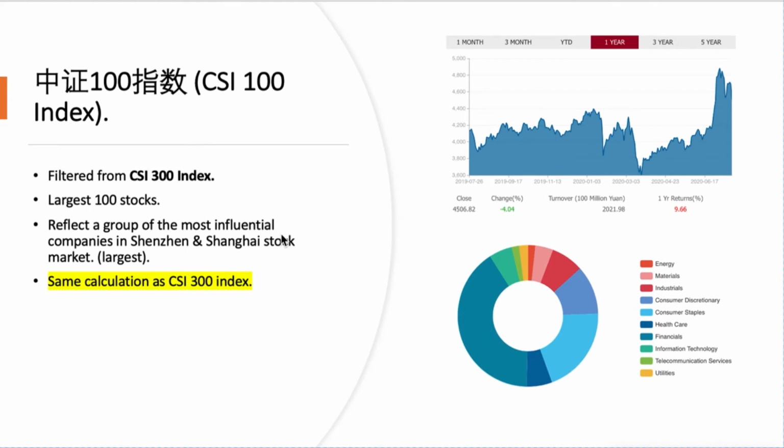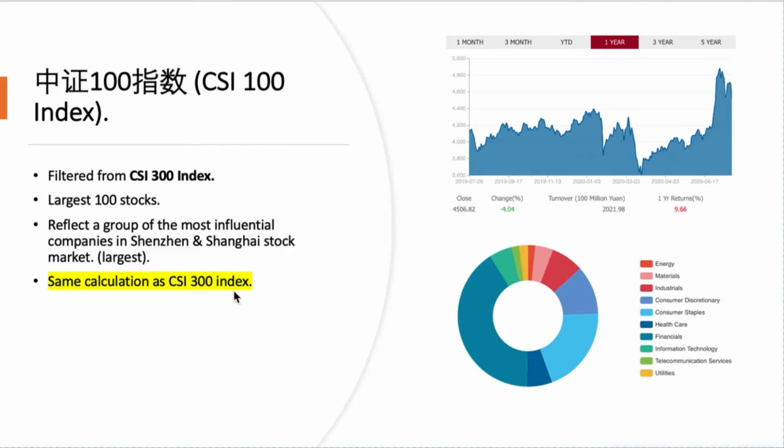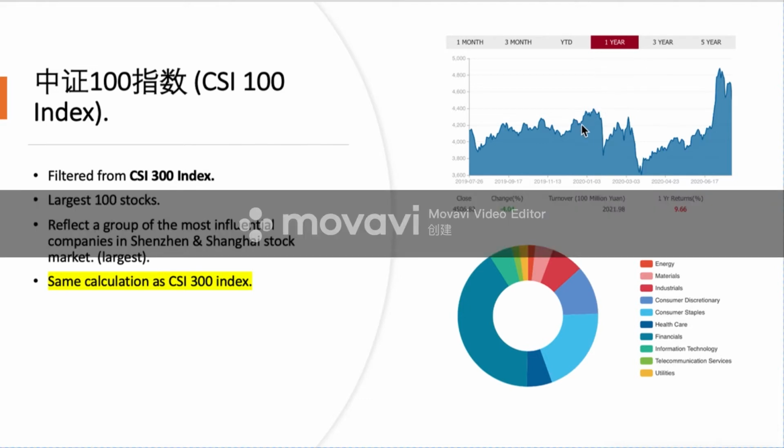Okay, now the CSI 100 index. This should be very easy to understand because the CSI 100 index shows the largest 100 stocks from the CSI 300. It reflects a group of the most influential companies in the Chinese stock exchange market. It has the same calculation as the CSI 300 index. Here is the latest 1 year trend of the CSI 100 index.